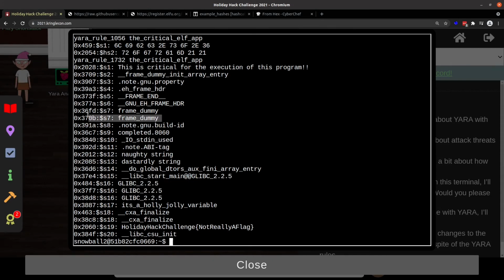Frame dummy hits twice, and I only changed it once, so I bet that's part of why I had to go a little further than I expected. But that would be very nice. And as I made adjustments, I could rerun this and get not only the number of times it's hitting and what's hitting, but I could see the offsets to what's hitting if I wanted to use that. So it's just super helpful to play with.